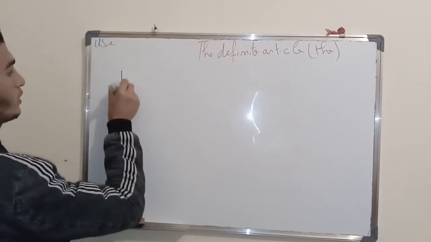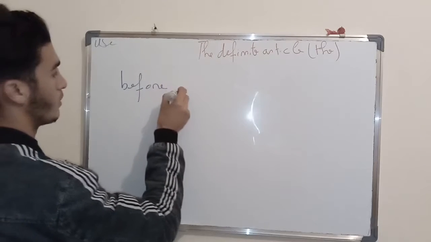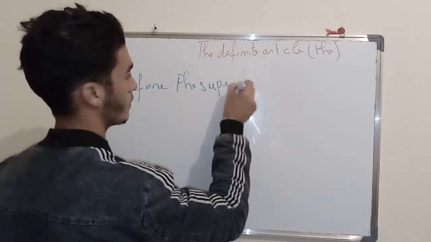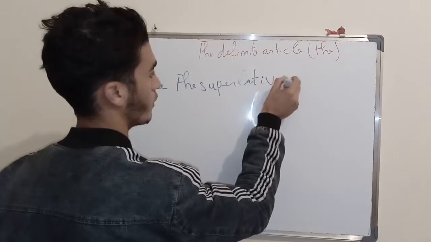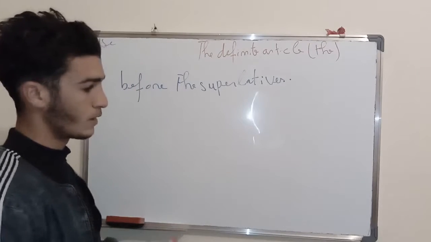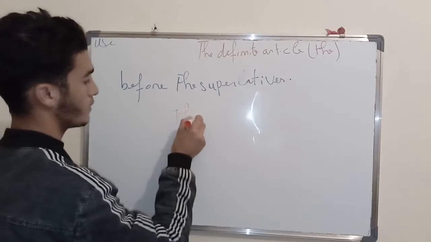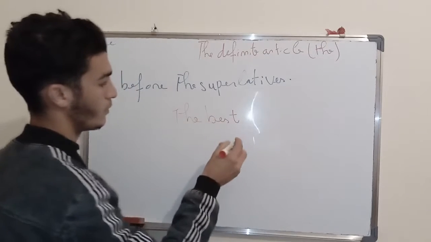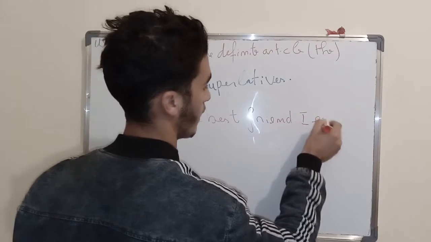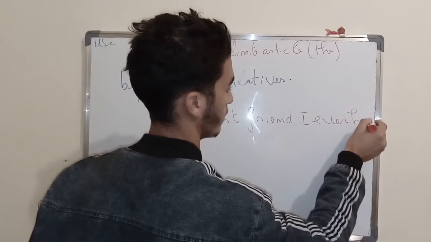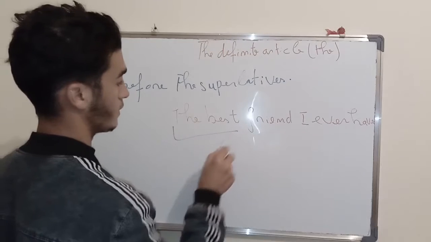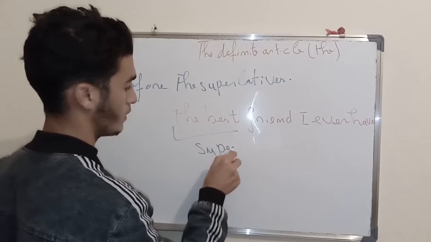So before the superlatives, well, this means, for example, we say the best friend I ever had. The best friend I ever had. Well, the best. So this is a superlative.